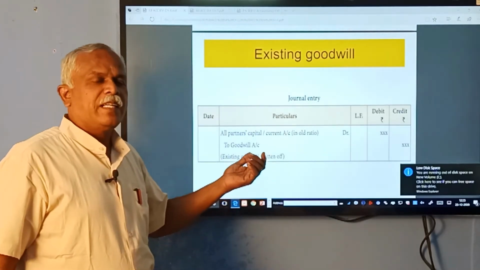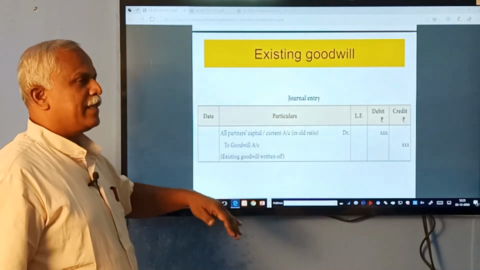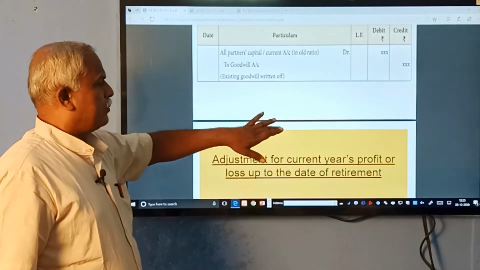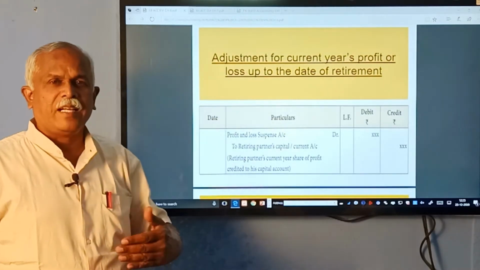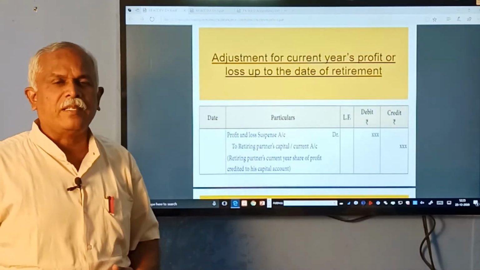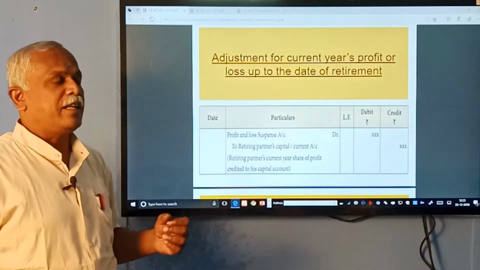To write off the goodwill, the journal entry is all the partners' capital accounts to goodwill account. It will be written off. Now, adjustment for current year's profit. The year in which the partner goes out is called the current year.